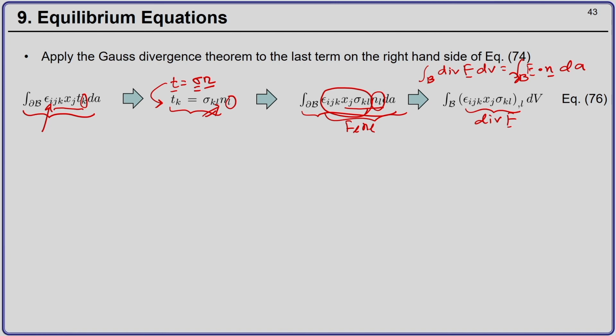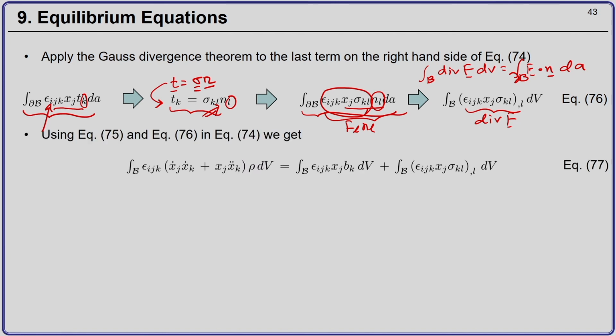Now, when we substitute equation 75 and 76 in equation number 74, what do we get? This is the right hand side that we derived. There is no change in the body force term, and then we have the following surface term, which we have converted to the volume integral using Gauss divergence theorem.